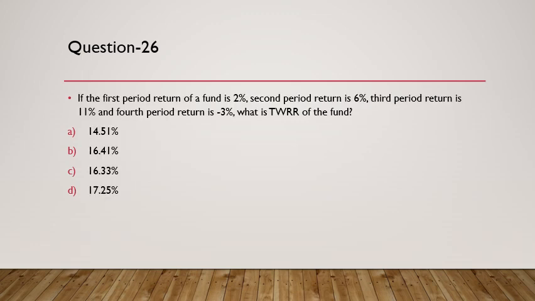The next question is that if the first period return of a fund is 2%, second is 6%, third is 11%, and fourth is minus 3%. What is the TWRR of the fund? Now this calculation will happen through 1 plus first year return multiplied by 1 plus second year return multiplied by 1 plus third year return, similarly multiplied by fourth year return, minus 1. Okay, that is what will give you the return, and that return will translate into 16.41%.